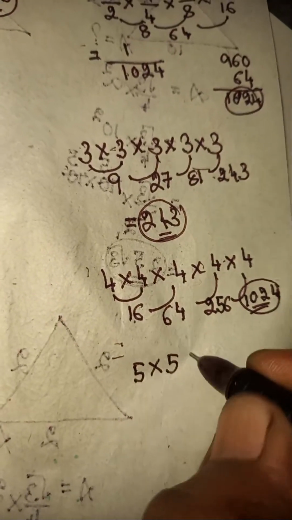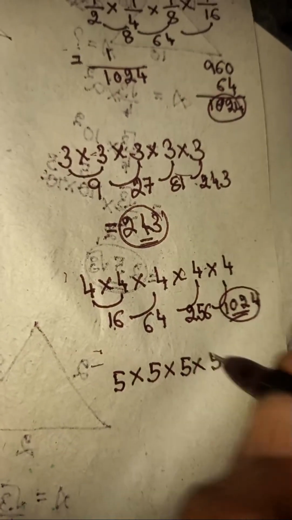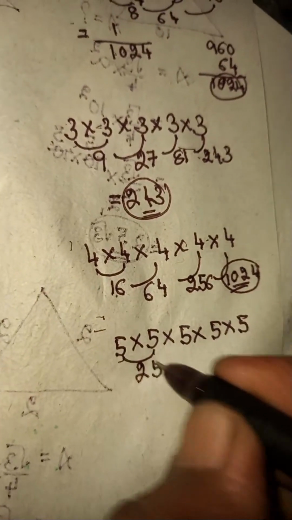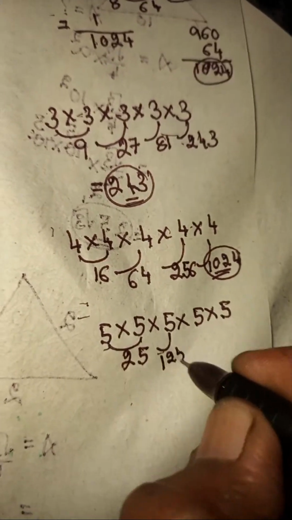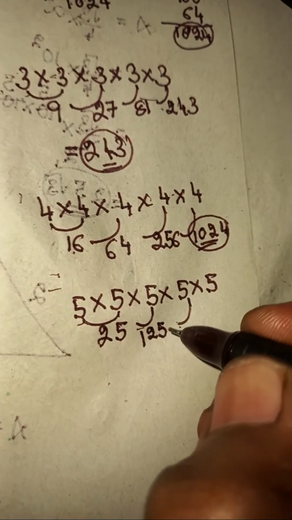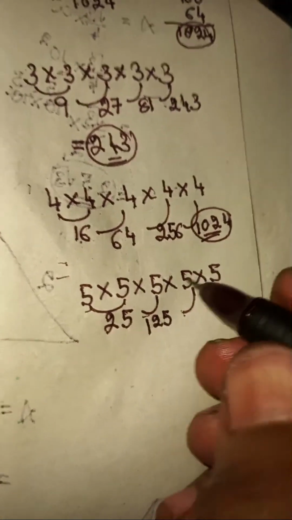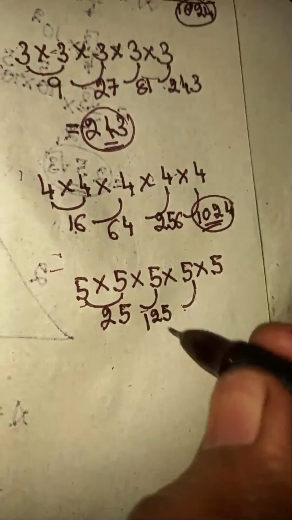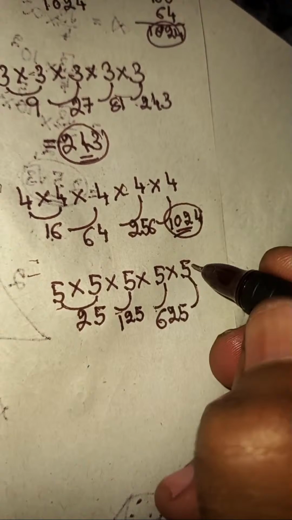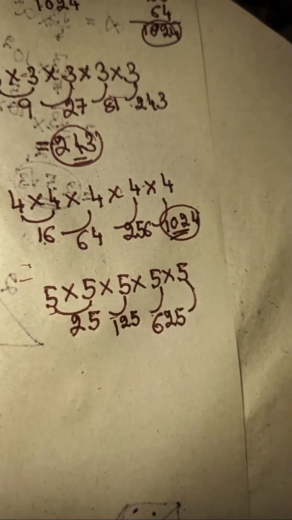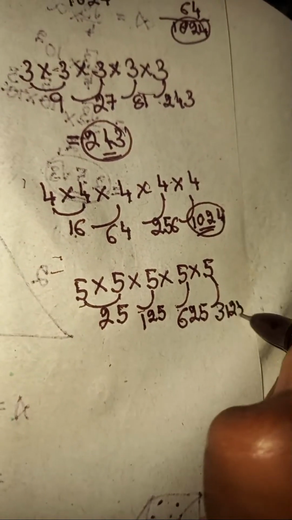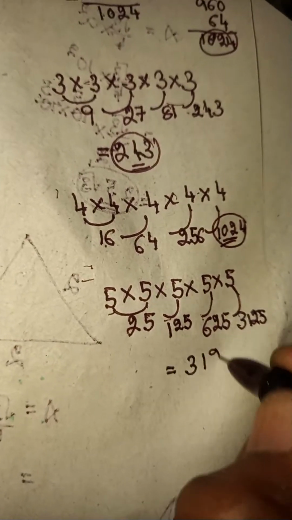Now let's take the same thing. 5 times 5 times 5 times 5 times 5. Now the same thing you can do. 5 times 5 is 25. 25 times 5 is 125 and 125 times 5. 5 times 100 is 500. 25 times 5 is 125, so it is 500 plus 125, 625, and 625 times 5. 600 times 5 is 3000 and 25 times 5 is 125, that is 3125. This complete answer is 3125.